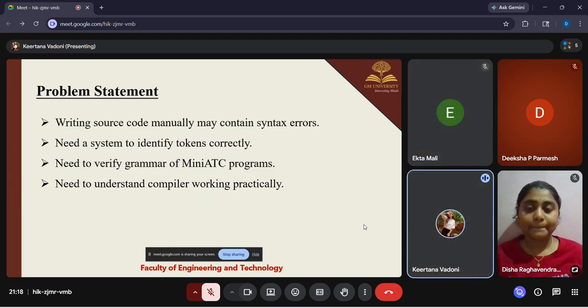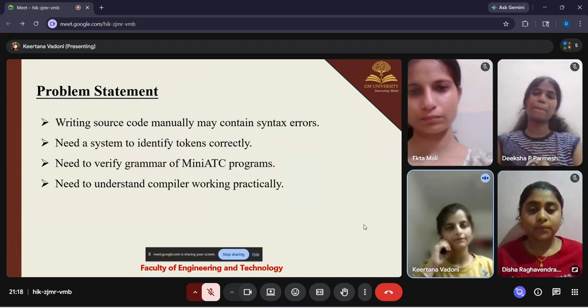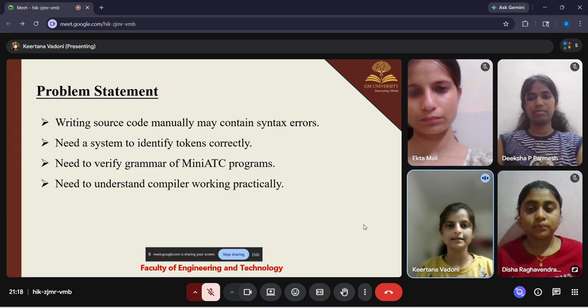So here we have used this lexical analyzer to identify whether the tokens are correct or not. And we have used this context free grammar to check whether the mini ATC programs follow the syntax rules or not. So by developing this project, we understood how the compiler works practically.